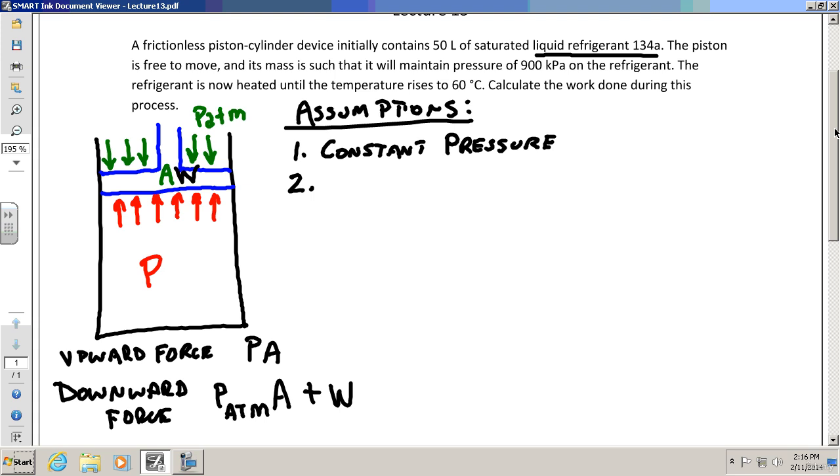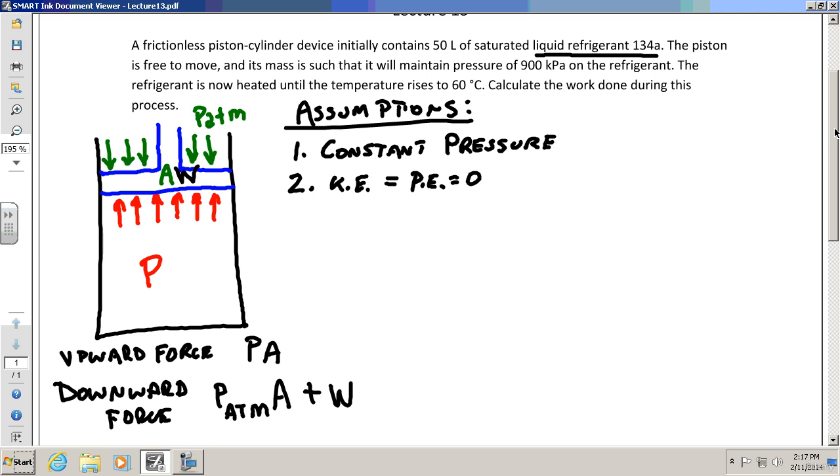How about kinetic and potential energy? Yeah, just like every time it seems like we're just going to say the kinetic and potential energy is equal to 0 because we don't have any information in this problem. I see no velocities, I see no distances, I see no elevations, right? There's no elevation change, there's no distances.